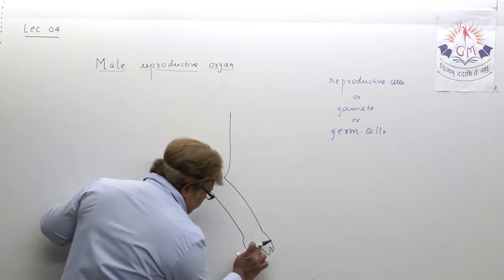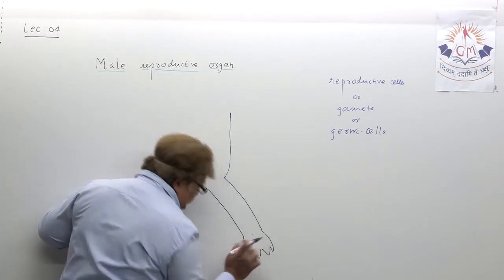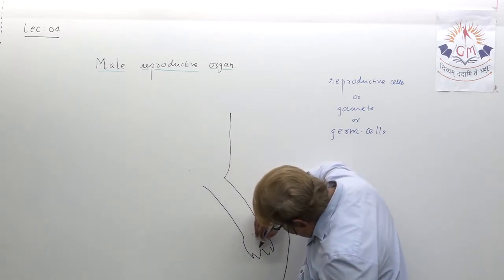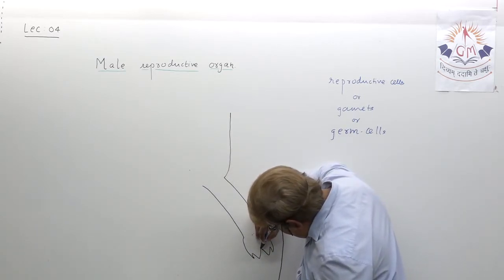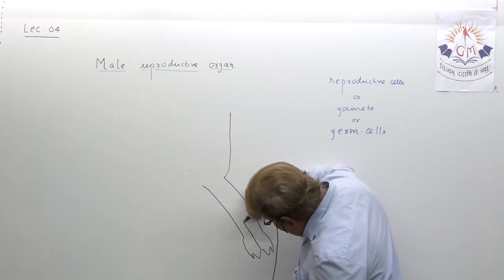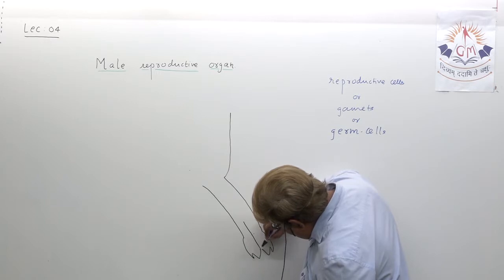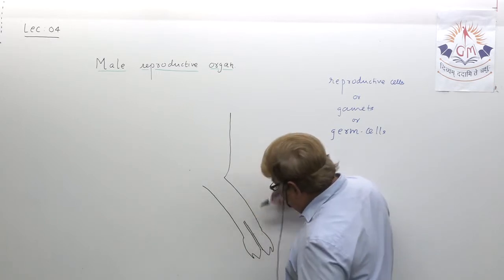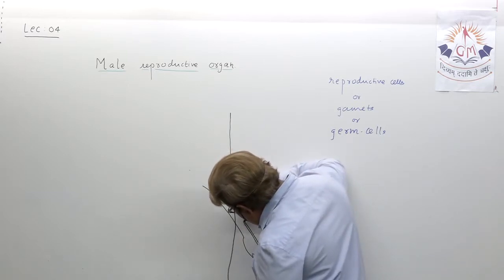Now this shows here actually the urinogenital path from here. Let us show that urinogenital path. Just extend it this way.